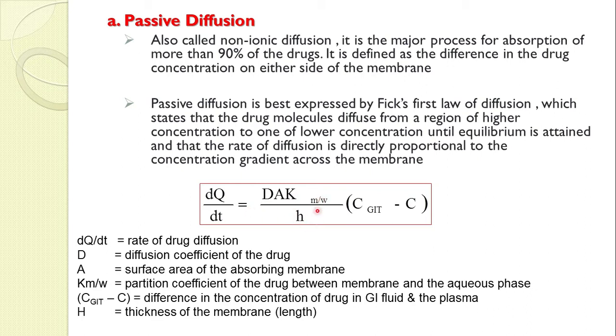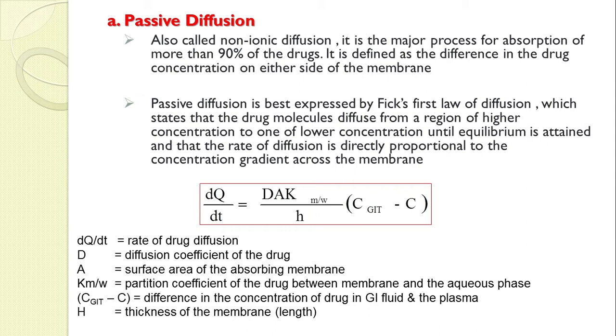Then h is the thickness of the membrane, whatever the membrane you are using, your GI or intestine, whatever the thickness of that, that will be h. And C_GIT − C is the concentration gradient, or difference in concentration in GI fluid and in plasma. We simply call it the concentration gradient of the drug across the membrane. Okay, this is all about passive diffusion.